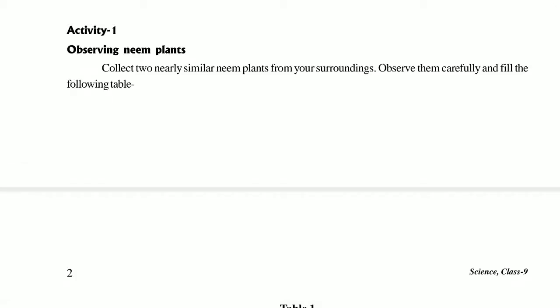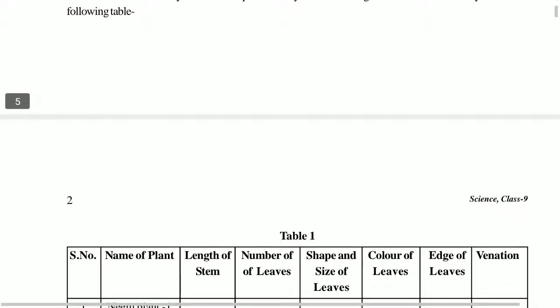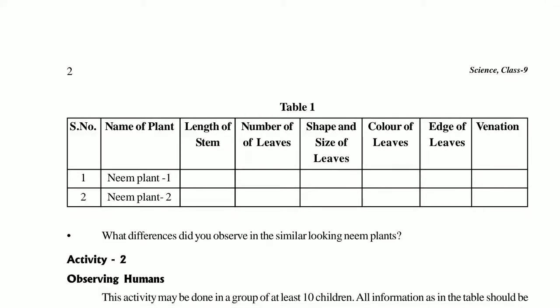Now, the activity given is that we have to observe the neem plant. What is a neem plant? You have seen it near your locality. If a neem plant is not available, you can take any other plant, such as your banyan tree, or mango tree, guava tree, any plant you can take. Two plants you have to take, and in this table you see plant number 1, plant number 2, likewise you mention. Then you mention the length of the stem. Try to take short-height plants so that you can easily measure the length of the stem. Number of leaves is quite impossible to count, but try to count approximately.